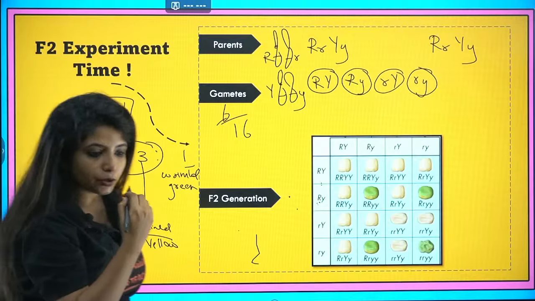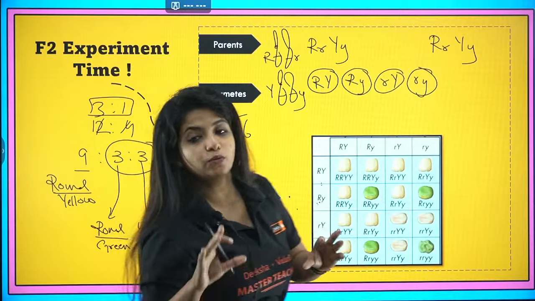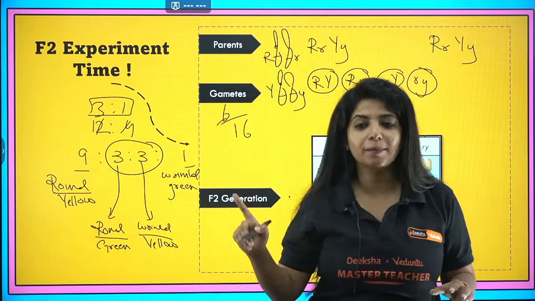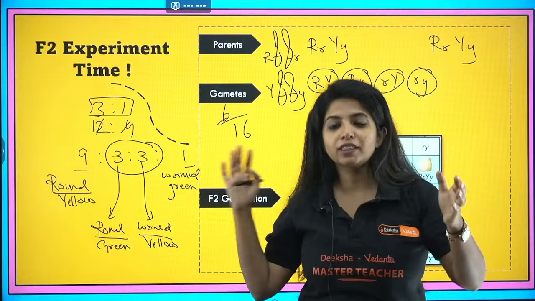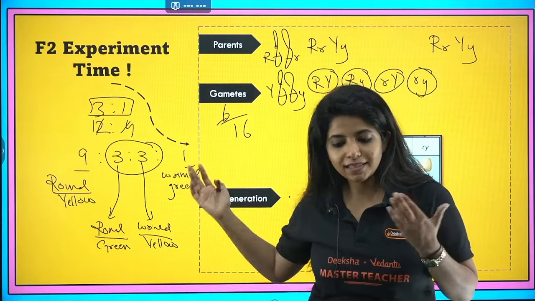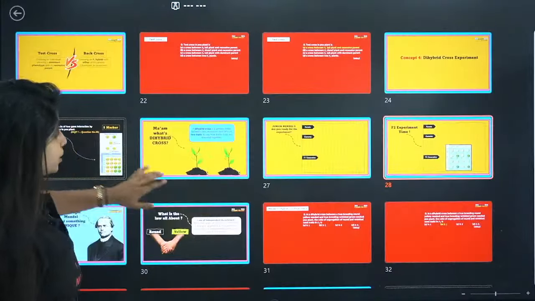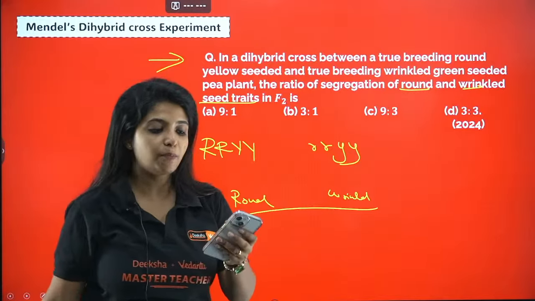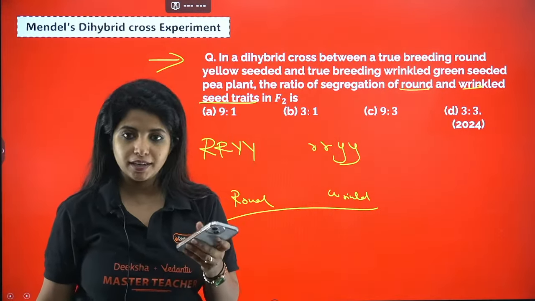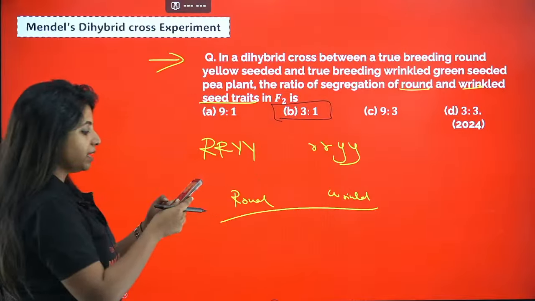And you do not even need to do that. Just understand, when you were talking about only one trait, monohybrid cross, wasn't the ratio between the tall and the dwarf 3:1? The same thing is going to be followed over here, which is why I said whatever you studied previously is going to play an important role in this particular question. So your answer for this question is going to be 3:1, my dear children.